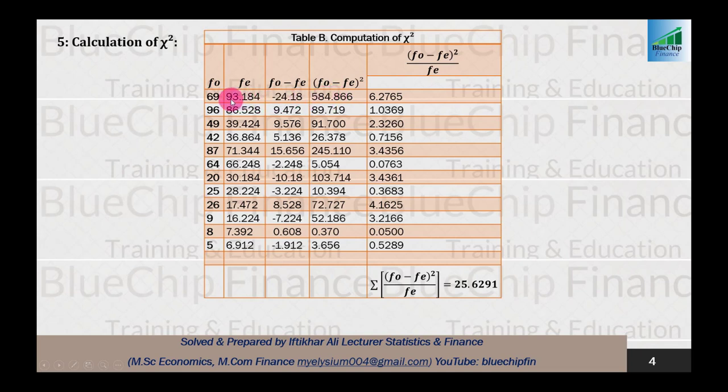And in the final step, we divide this 584.866 by the respective FE, 93.184, which equals 6.2765. Similarly, 89.719 divided by 86.528 equals 1.0369, and so on. After this step, we add up all these values, and our sum is 25.6291, and that is our calculated chi-square.